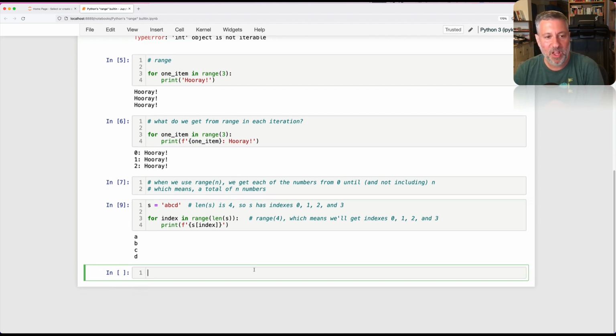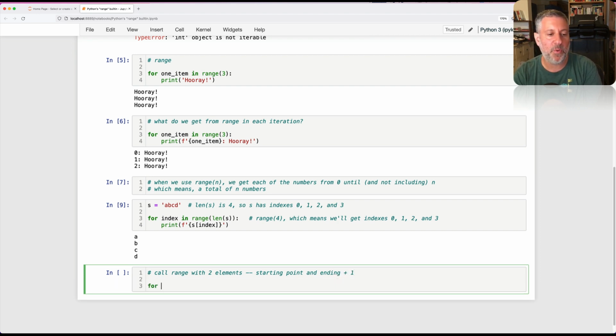So this is what I would say is 60, 70, 80% of how people use range. I want to execute my for loop a number of times. I'll use range on that number. I'll iterate that number of times, and maybe I'll even use the index that I get each time. But range actually is way more powerful than that. First of all, we can call range with 2 elements. And then it's the starting point and ending plus 1.